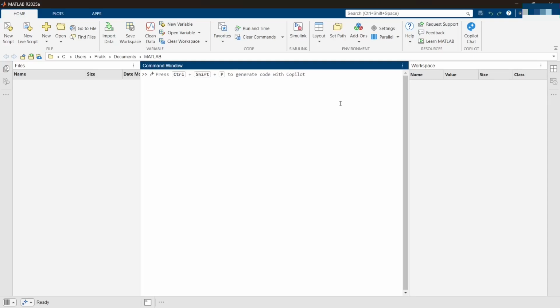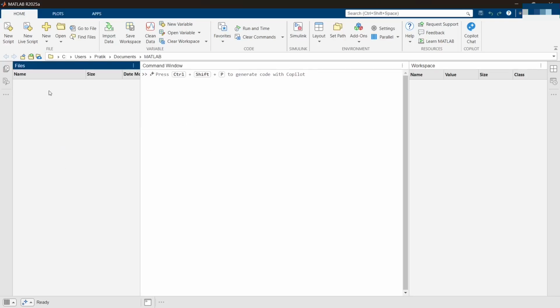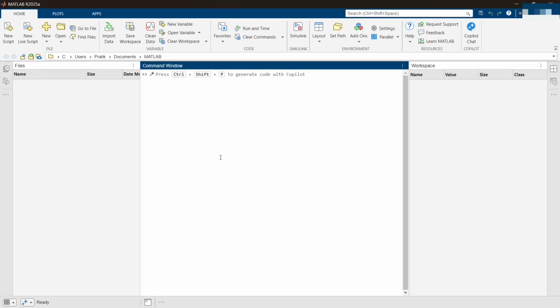So starting with the first thing, in the home screen, what will we be exploring, what things are present. Left hand side, you will be seeing the files. Right now, my files are empty. I haven't saved any file, so this section remains empty here. Now, coming to the command window, this is where you can see your output of the coding or the algorithm which you are going to code.